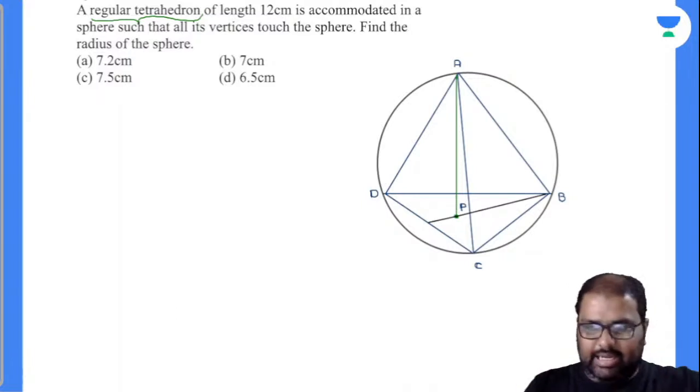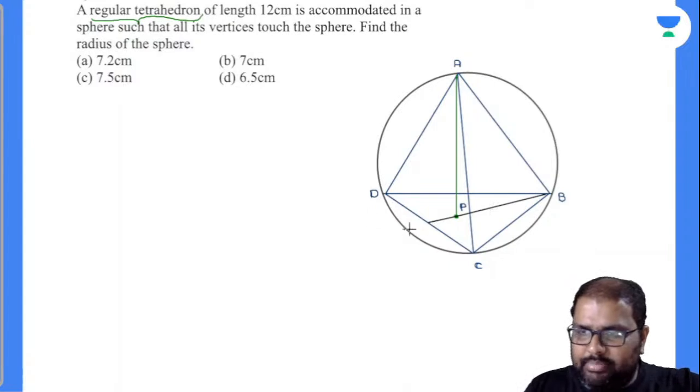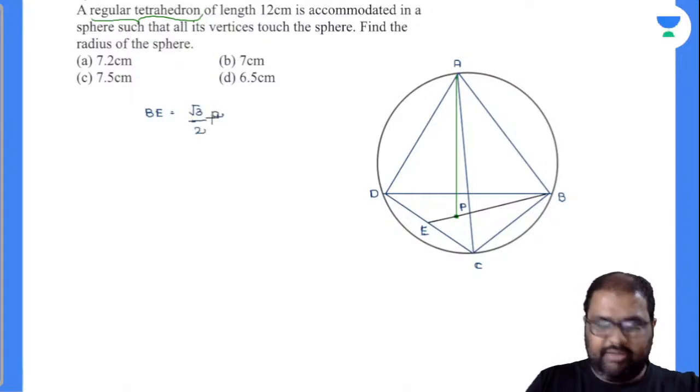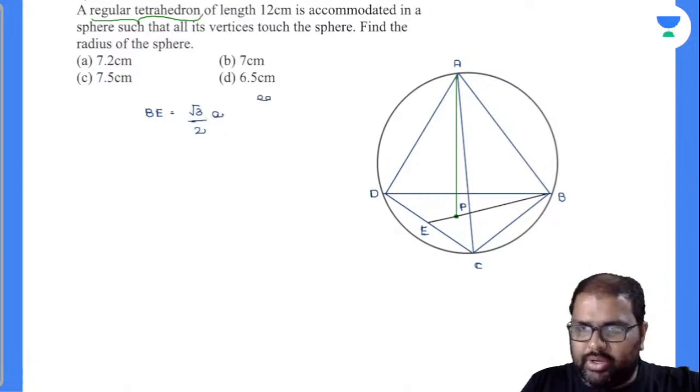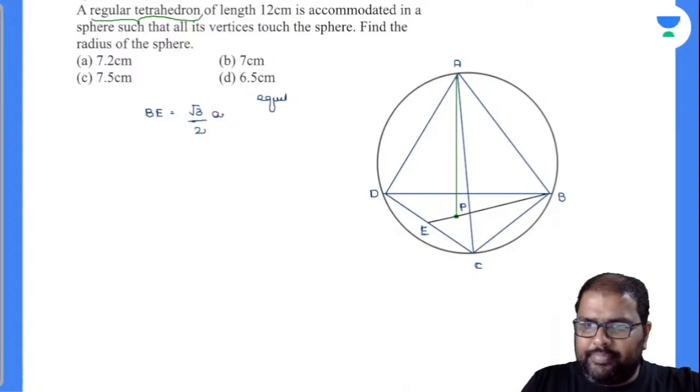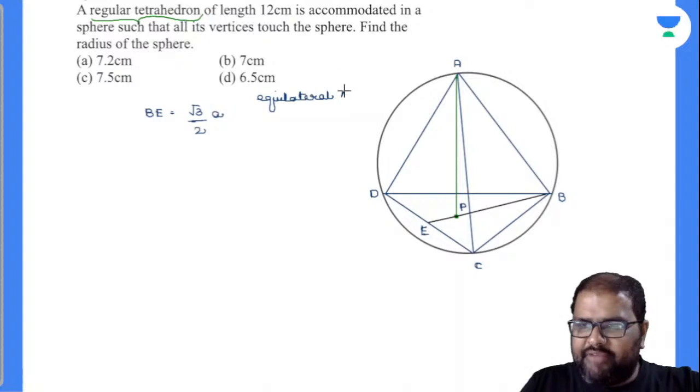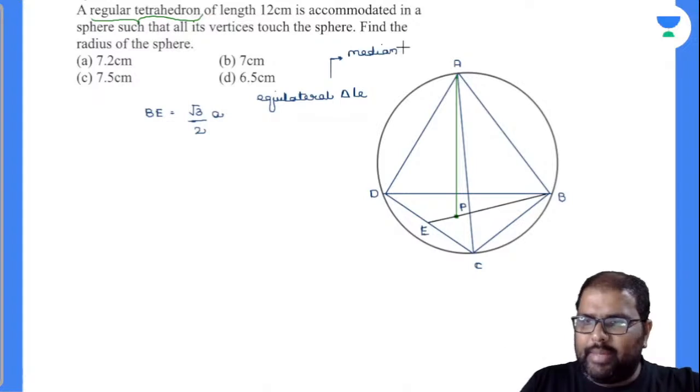Now observe the base triangle, beta. Now this is called the hypotenuse, BD. I'll take down the BE, which is nothing but the altitude of the base triangle. Everybody knows altitude is equal to root 3 by 2 into A, for an equilateral triangle, because in a regular tetrahedron each and every triangle will be equilateral. Yesterday only I proved it: in an equilateral triangle, the median is equal to the perpendicular is equal to the angle bisector.